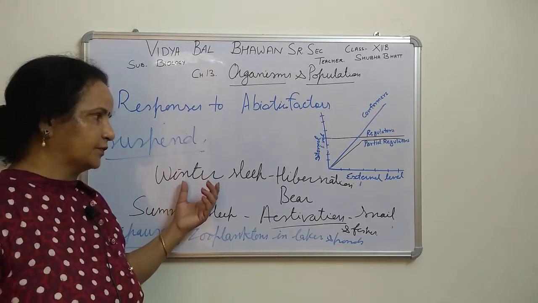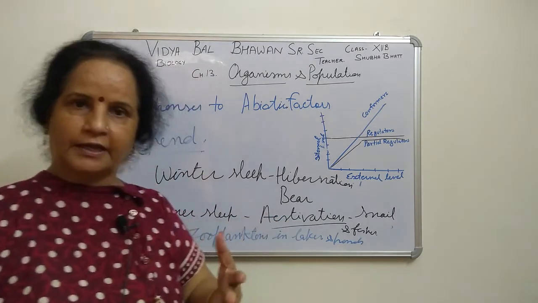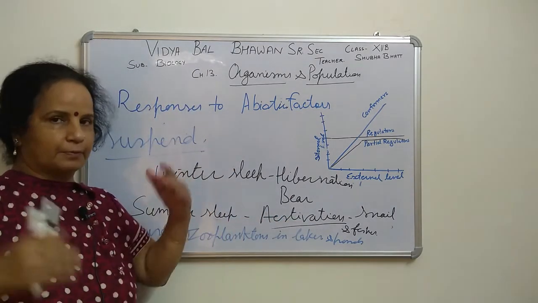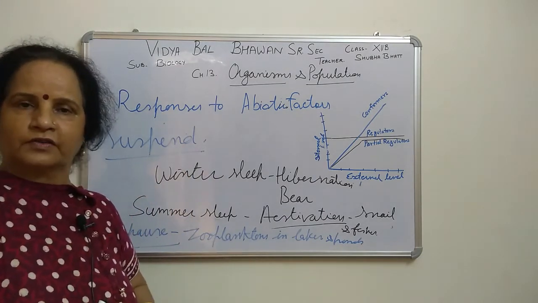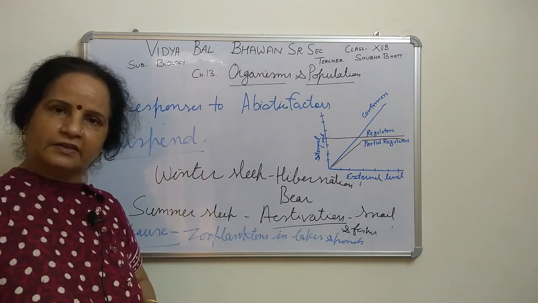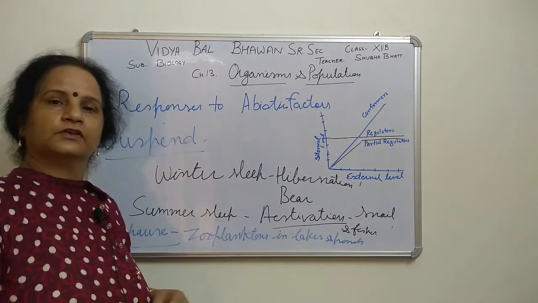In that we have seen a number of seeds, a number of plants also, bacteria, fungi, algae, they make a thick wall around them, spores are there. When appropriate conditions come, the thick wall bursts out and the spores will germinate. In the same case the seeds are there, seed dormancy is there. When the appropriate situation comes, they will germinate.